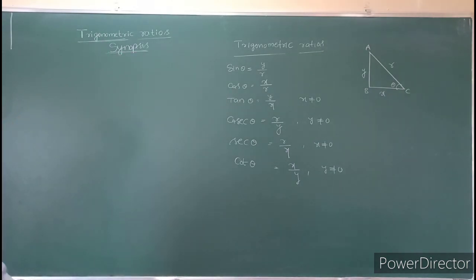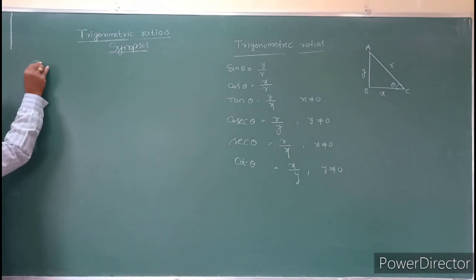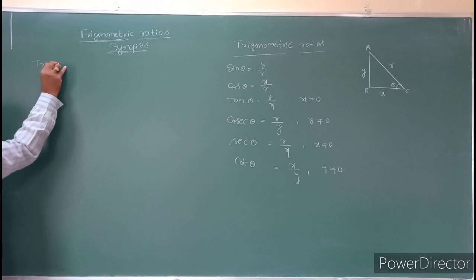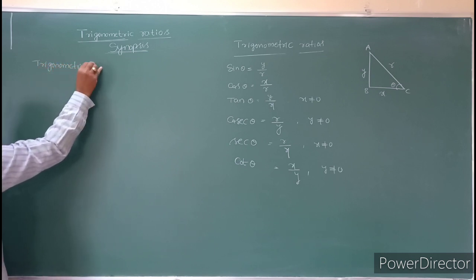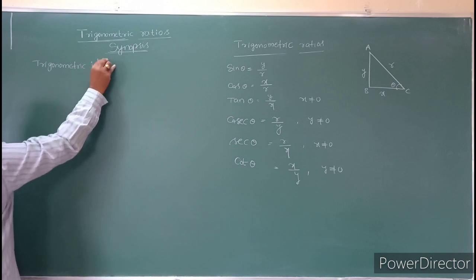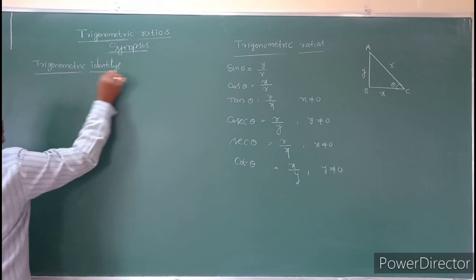So see students, trigonometric identities.